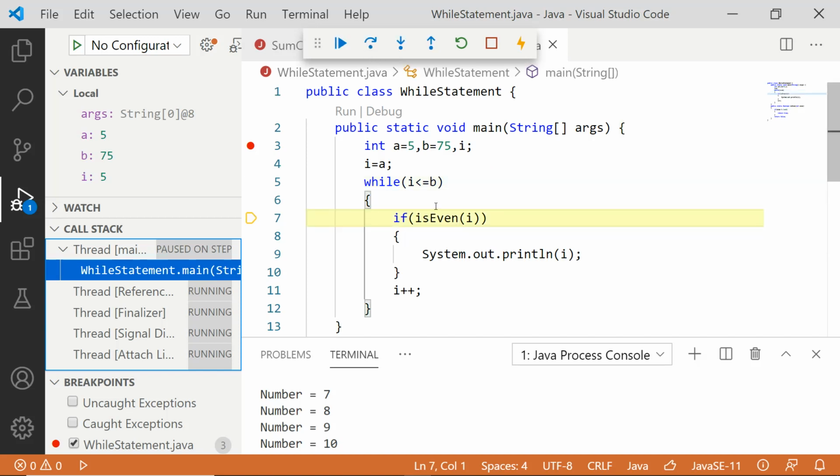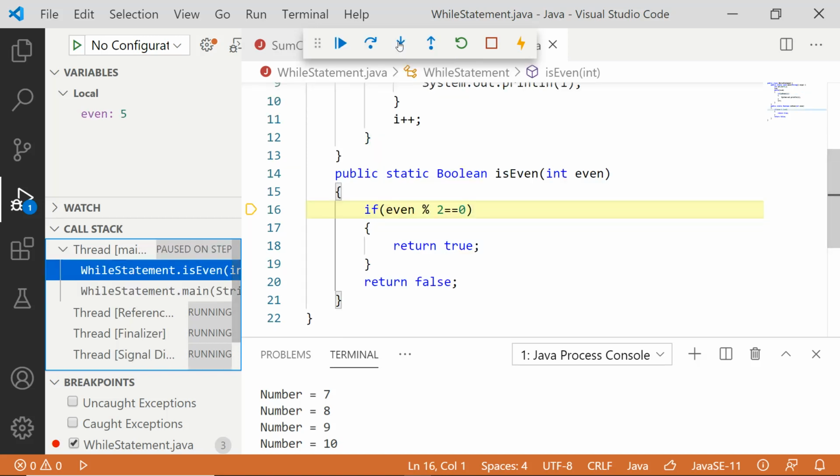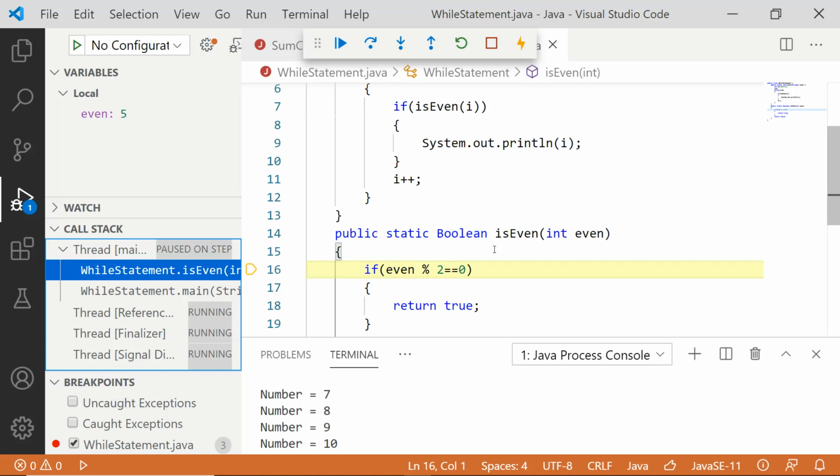And what is here? This is actually a function. This is one more function. So let me call that function. Let me get into that function. See here. Now when you call that function, when you call the method isEven, it is entering into this method. But what you're doing is calling, right? You're invoking it. When you invoke, what is happening? One more room is getting created for that isEven method when it is getting invoked.